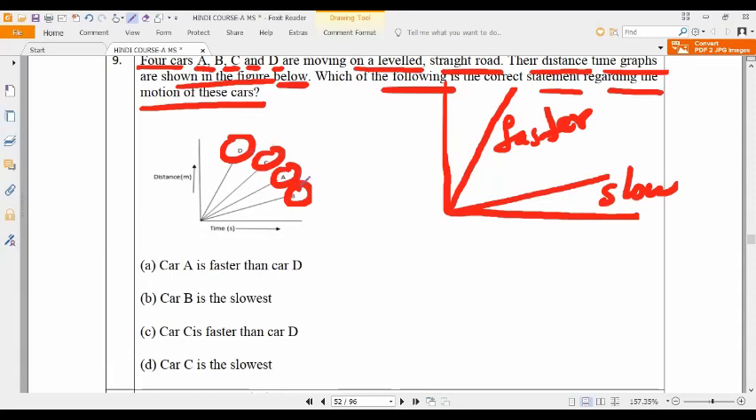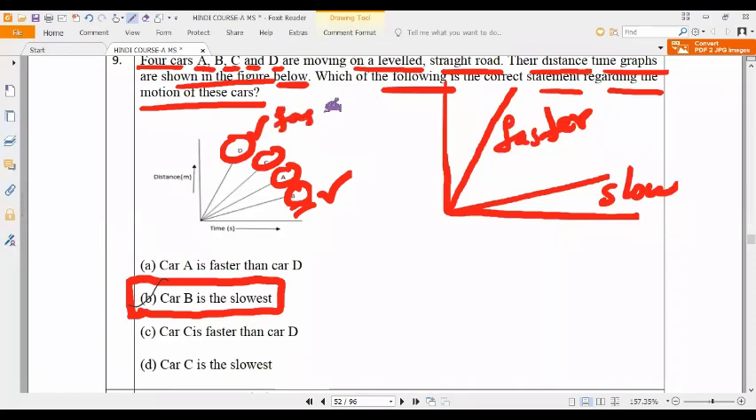Now you can see and tell me. Car A is faster than D. Car B is slower. Car C is faster than car D, and car C is the slowest one. So what is the correct answer? Car B is the slowest one, and car D is the fastest one. Car D is not given here, car B they have given. So option B is the correct answer.